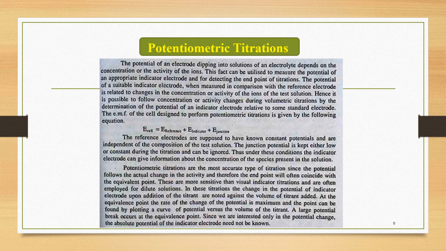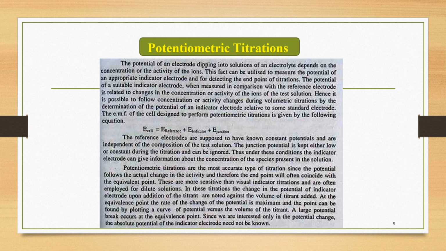These are more sensitive than the visual indicator titrations and are often employed for dilute solutions. These titrations are much more sensitive than our regular indicator titrations, and therefore they are commonly used for dilute solutions. In these titrations, the change in the potential of the indicator electrode upon addition of the titrant is noted against the volume of titrant added. At the equivalence point, the rate of change of potential is maximum, and the point can be found by plotting a curve of potential versus the volume of the titrant. A large potential break occurs at the equivalence point.